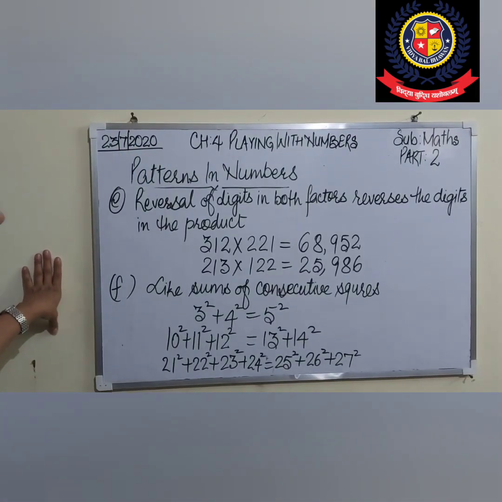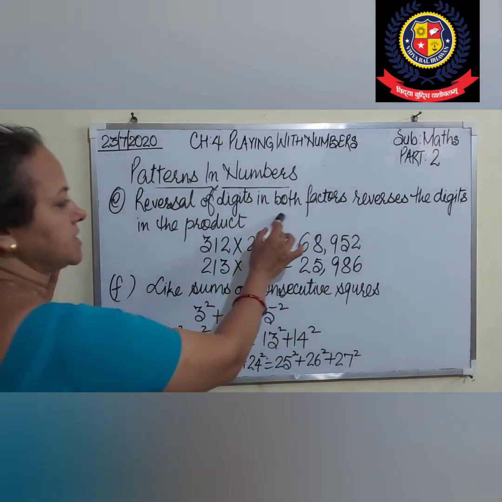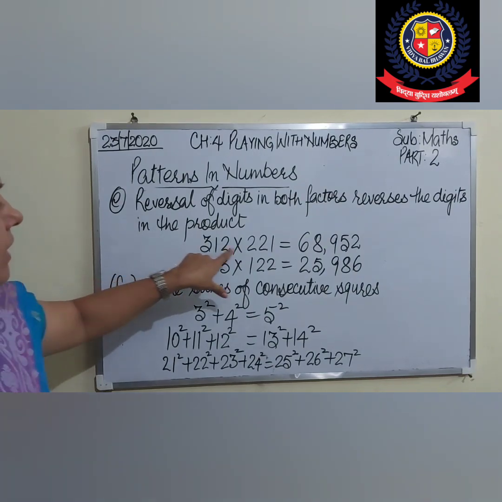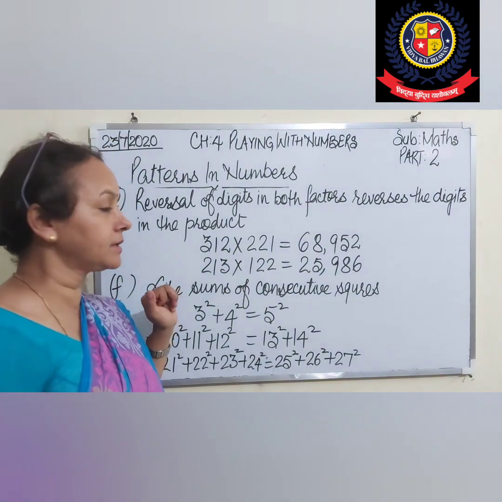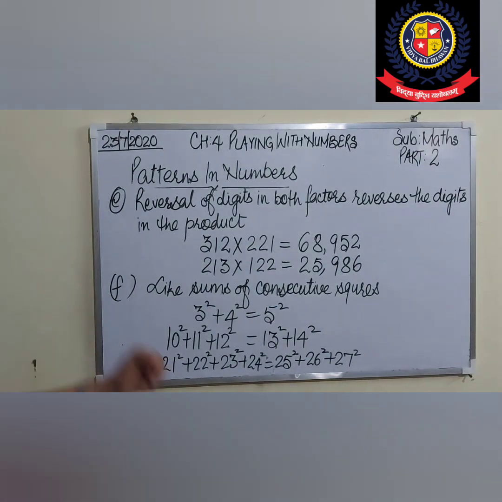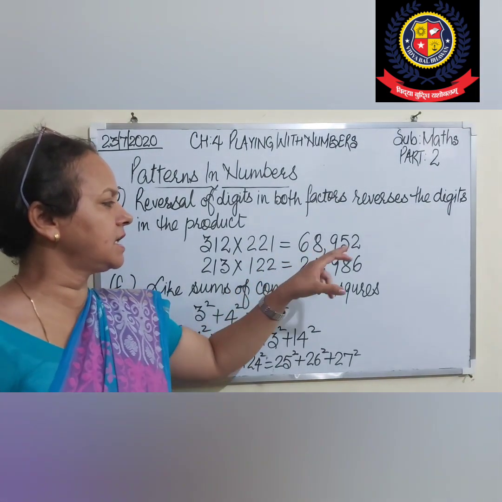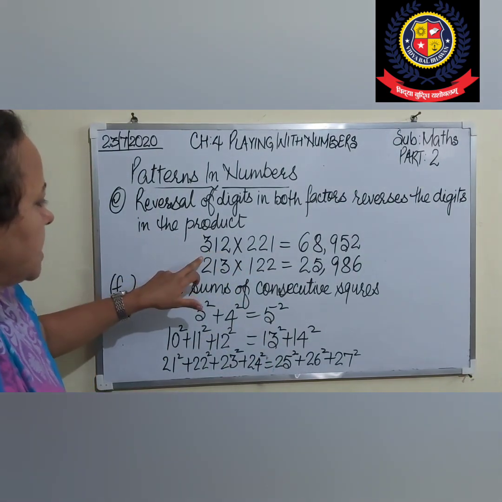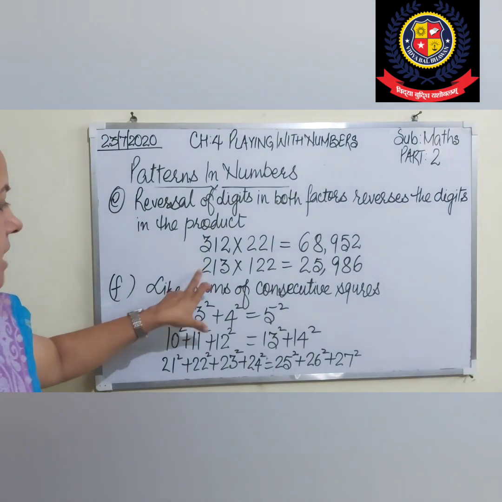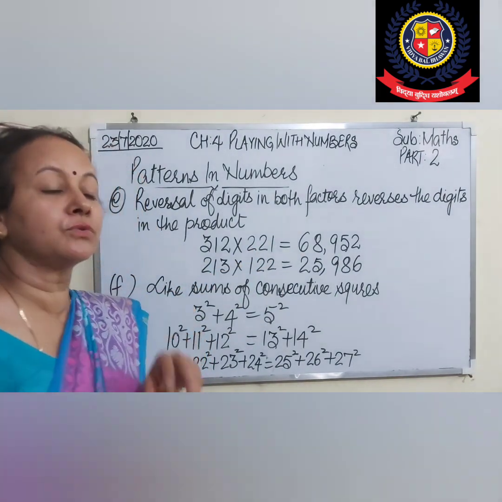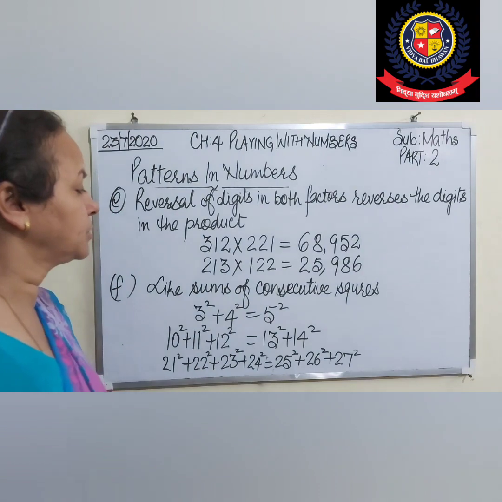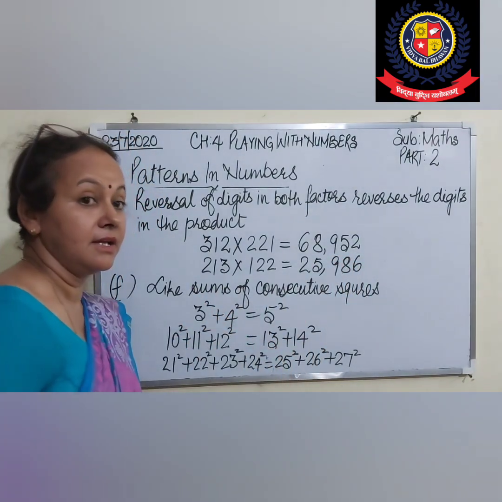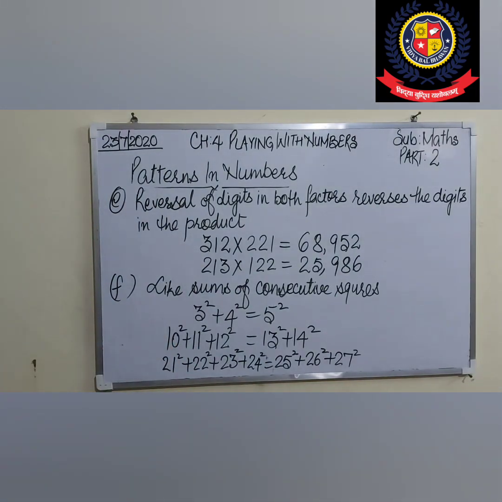Now students, next pattern is reversal of digits in both factors reverses the digits in the product. Like 312 and 221 are the two factors. The product of those numbers is 68,952. Now I am taking the reverse of 312. This is 213, and 221 reversed is 122. If we do the multiplication, we will get the reverse, 25986. If you do the actual multiplication, you will get the same.